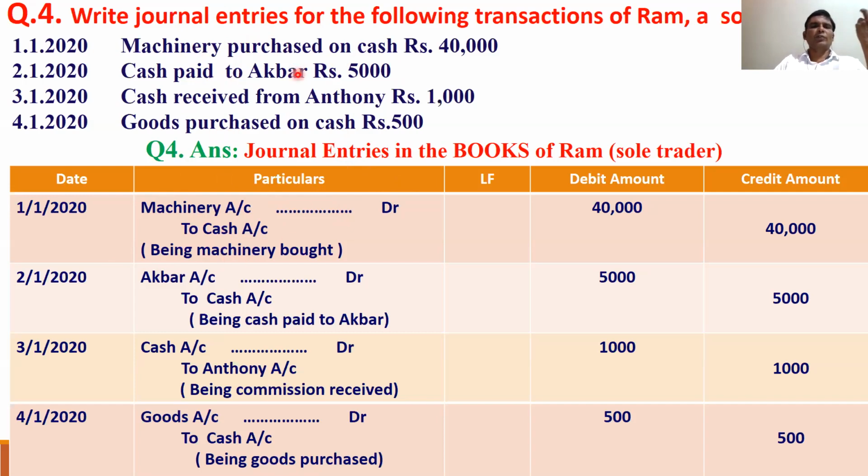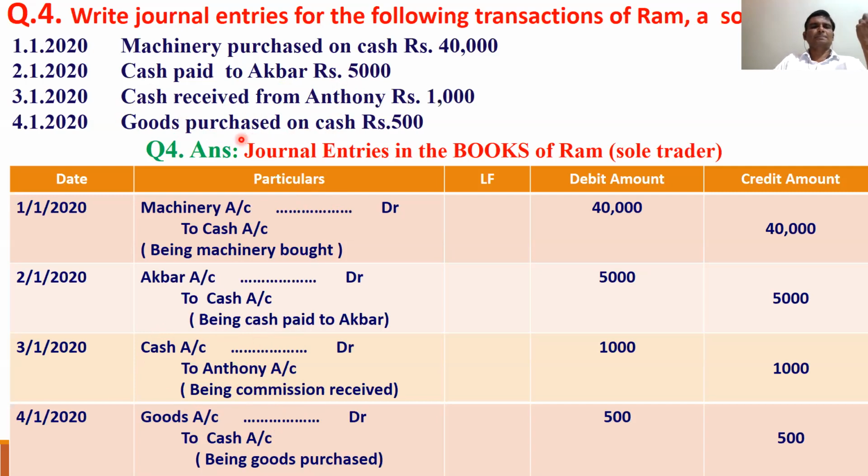Cash paid to Akbar. We paid cash to Akbar. What are the two accounts? Akbar account, cash account. We paid cash means cash is going out. When cash is going out, cash account is credited. Akbar is receiver, so Akbar account is debited. Cash received from Anthony. We received cash from Anthony. So two accounts, Anthony account, cash account. Cash is coming in, cash account is debited. Anthony is giver, so giver account is credited.